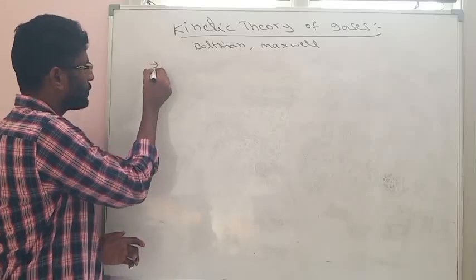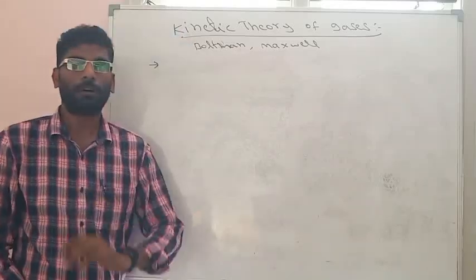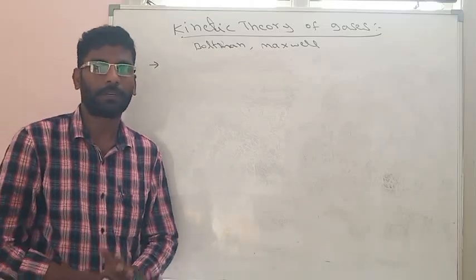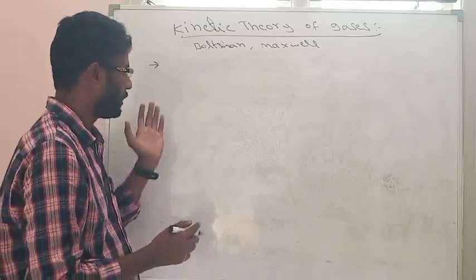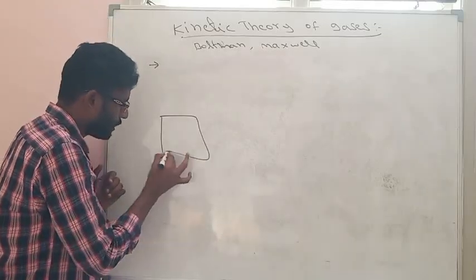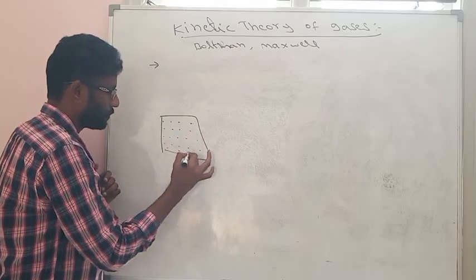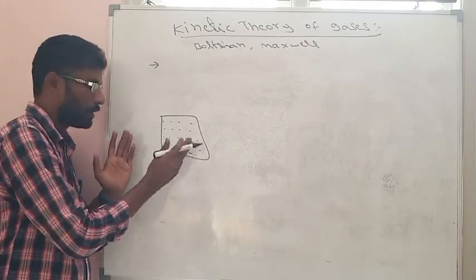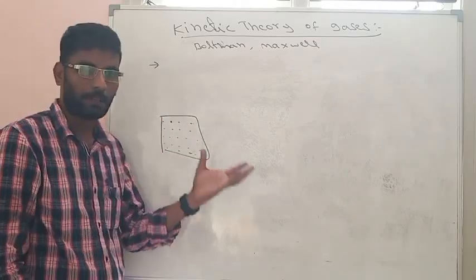The first assumption of kinetic theory is, according to kinetic theory, all gases are made up of tiny particles which are called molecules. So if we take, suppose, a gas in a cylinder, the kinetic theory says that the total gas is made up of molecules, and the molecules are very tiny particles.